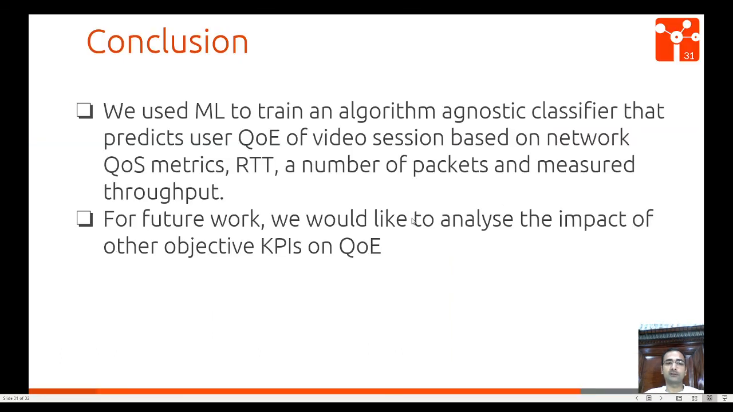What is the conclusion of our work? We use ML to train an algorithm-agnostic classifier that predicts user QoE of a video session based on network QoS metrics, which are RTT, number of packets and measured throughput. For the future, we would like to analyze the impact of other objective KPIs on QoE.